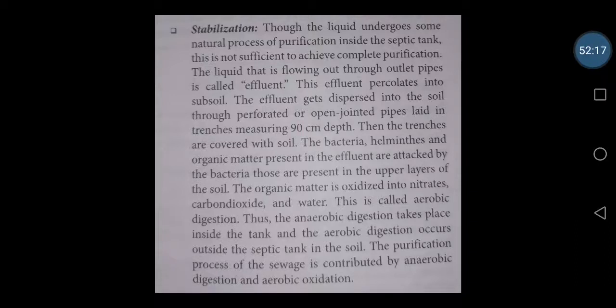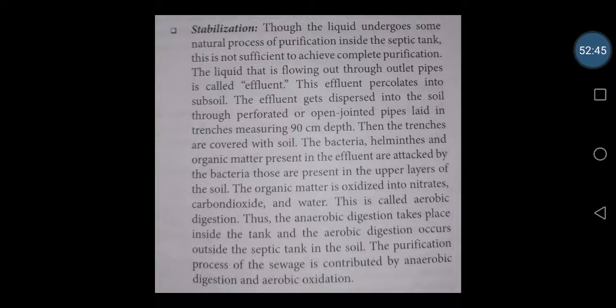The bacteria, helminths and the organic matter present in the effluent are attacked by the bacteria present in the upper layers of the soil. The organic matter is oxidized into nitrates. You can think that they are getting stabilized here. That means they are undergoing proper purification through which method? Through decomposition, anaerobic or aerobic digestion.